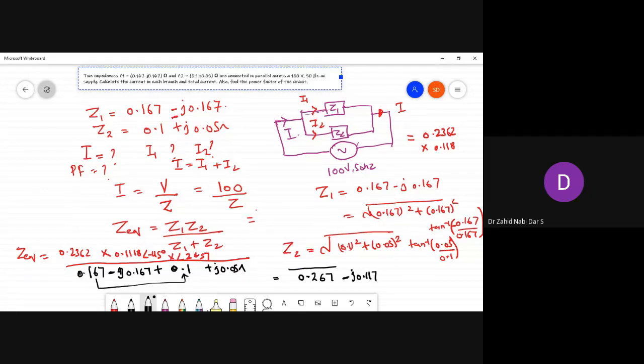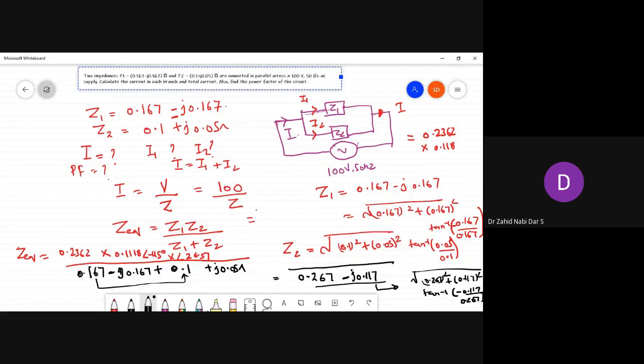Now this value we can do in polar in the same manner, 0.267 whole square plus 0.117 whole square and tan inverse of minus 0.117 divided by 0.267. So we'll get a value for the denominator part.